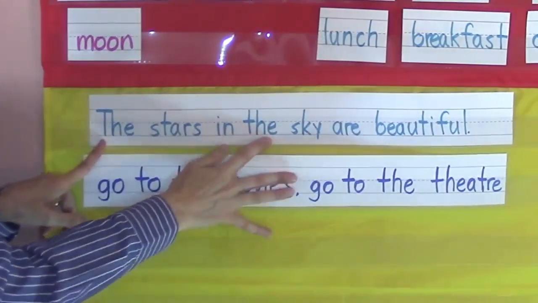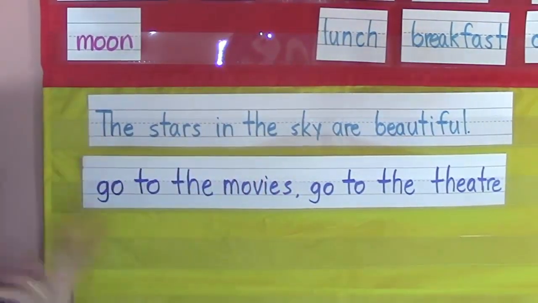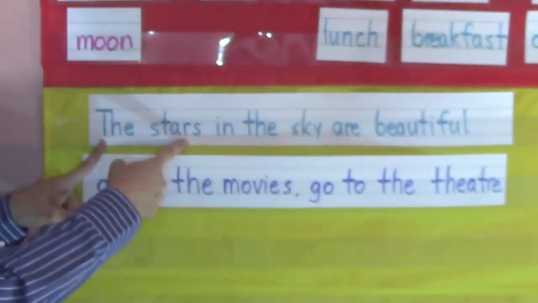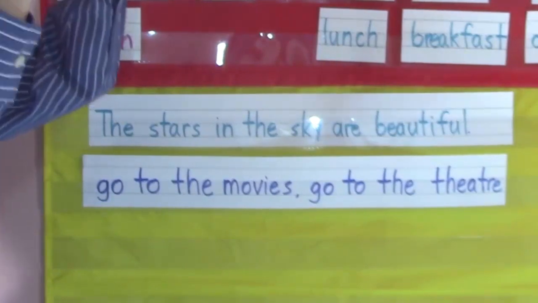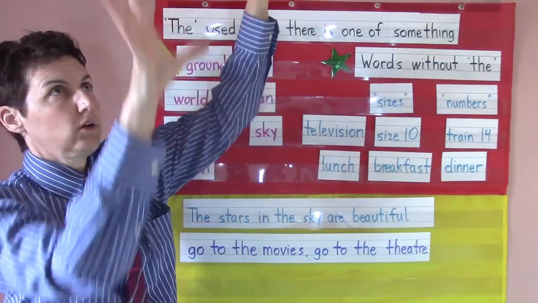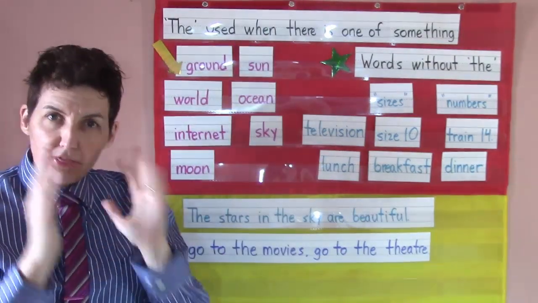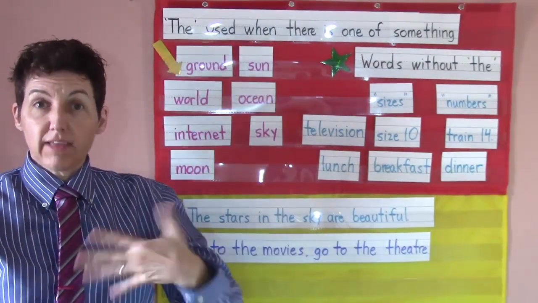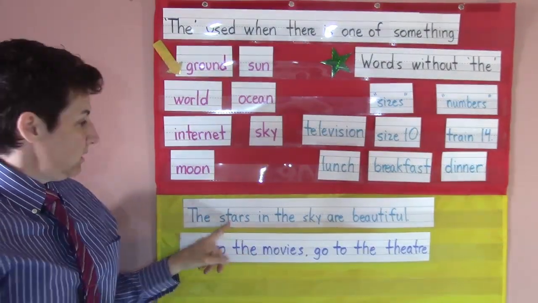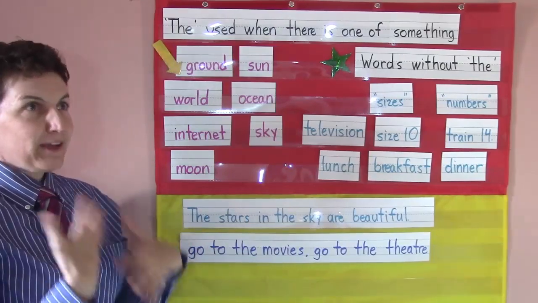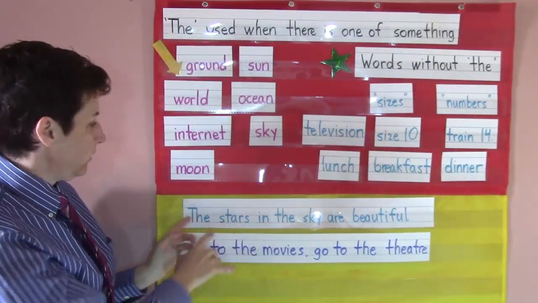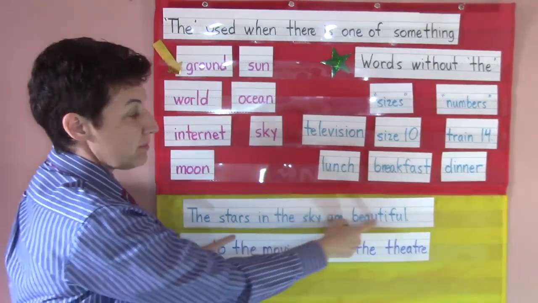Now, notice I'm using "the" twice, but not for the same reasons. In the case of the stars, I'm speaking of the specific stars that are visible to me right now. I'm looking and I see, whatever stars I see, those stars, the stars, that's what I'm speaking of. So it's not that there's only one star, but it's because I'm speaking of a particular grouping that I see right now. So the stars in the sky are beautiful.